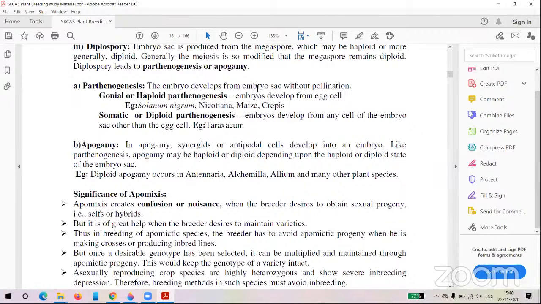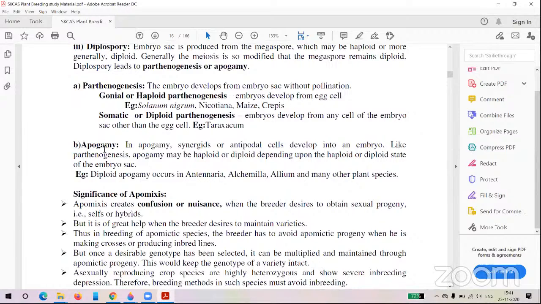So in a haploid embryo sac, it is called parthenogenesis. And what does apogamy mean? The development of the embryo from the synergids. These are present adjacent to the egg cell, and the antipodal cells are the opposite cells of the synergids. So the formation of the embryo from the synergids or antipodal cells is called apogamy.